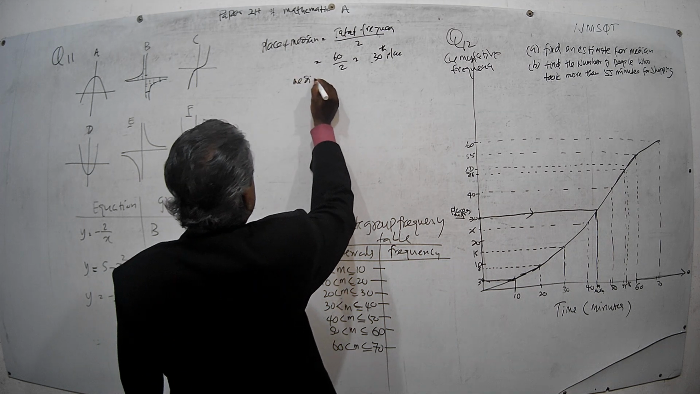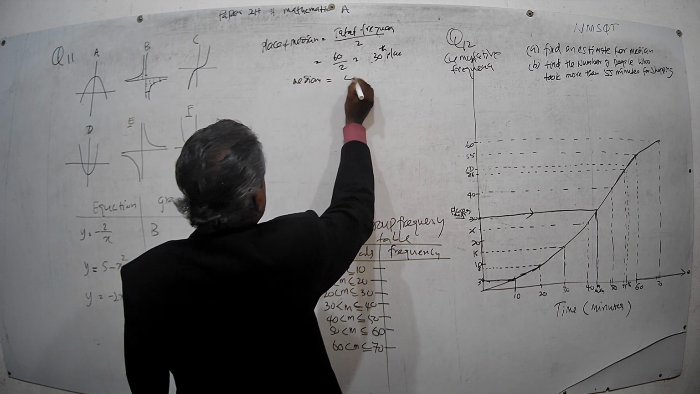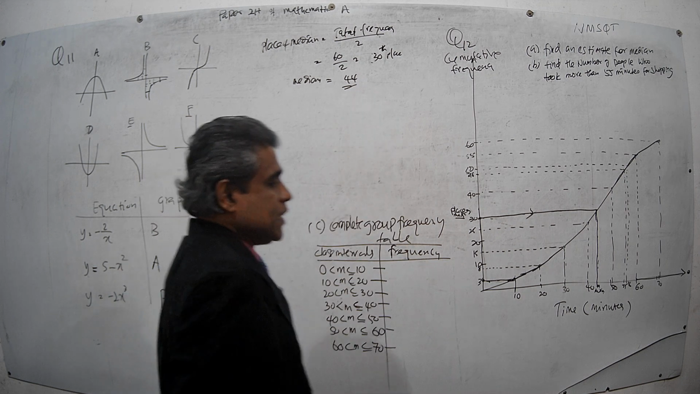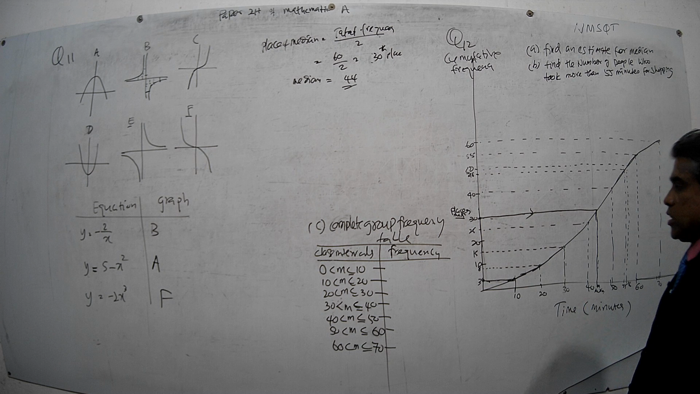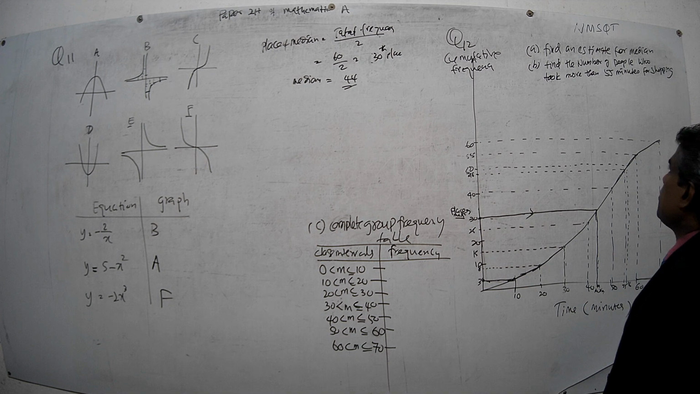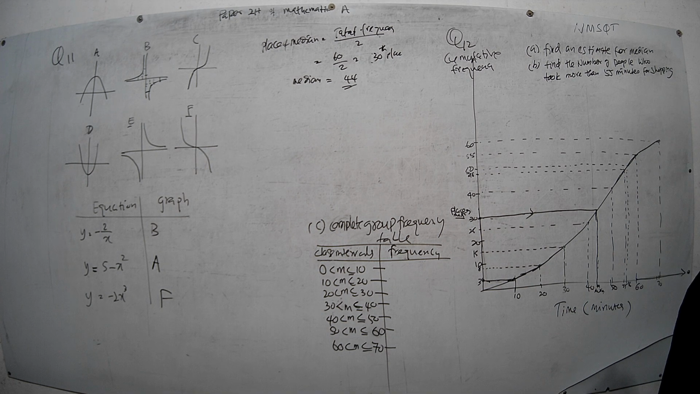Median equals 44. Okay. That is the median time spent by the persons who visited the shop. Right. Okay. Then part B.